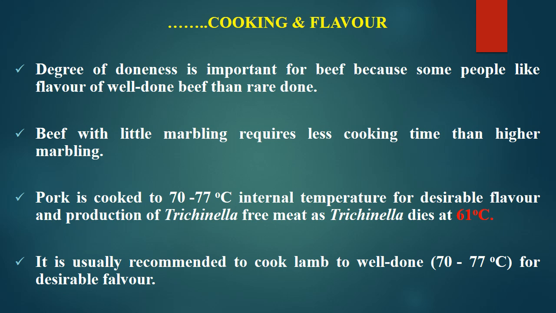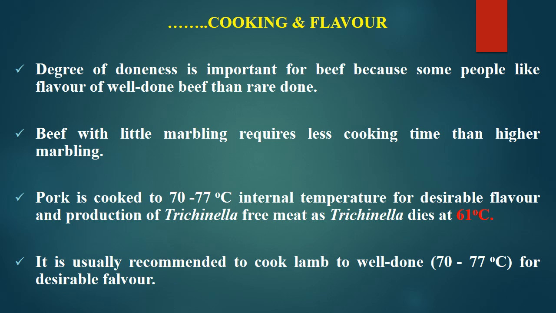Beef with little marbling requires less cooking time than higher grade of beef. So if the marbling is more, then more cooking is required, because the intramuscular fats inside are more, so it takes more time to reach the temperature. Whereas if there is less marbling, then it can achieve this temperature in less time.